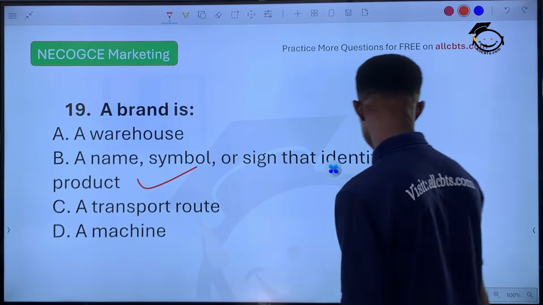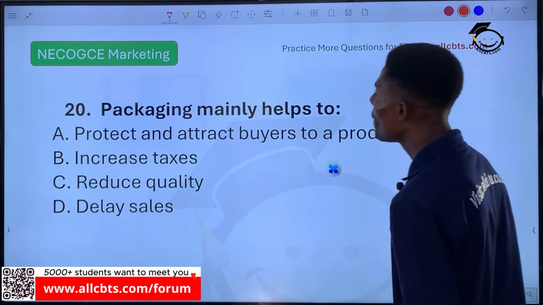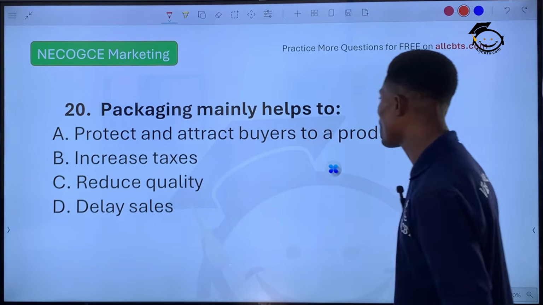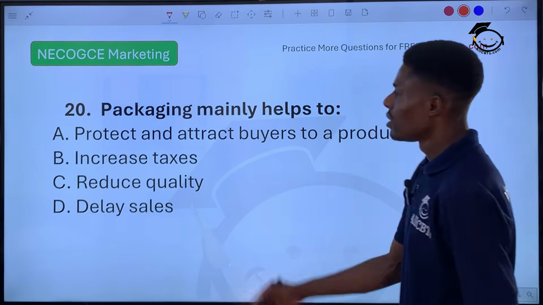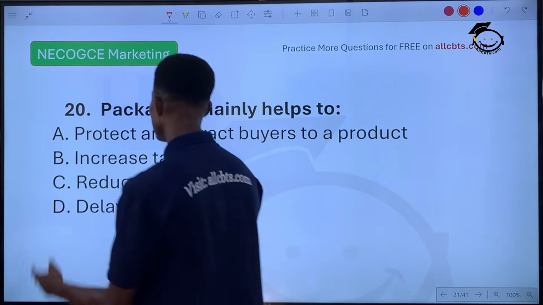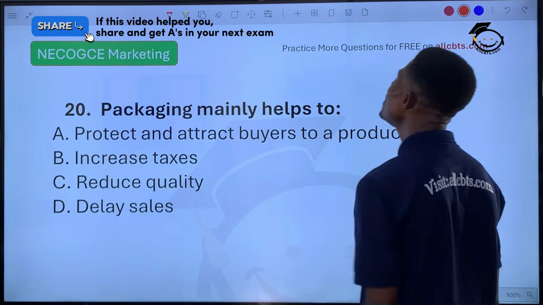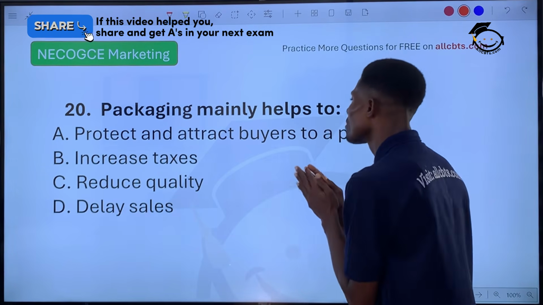Question 20. Packaging mainly helps to what? A, protect and attract buyers to a product. B, increase taxes. C, reduce quality. D, delay sales.